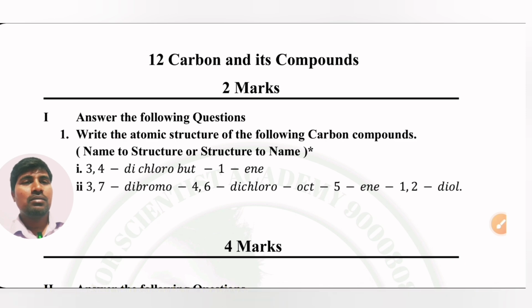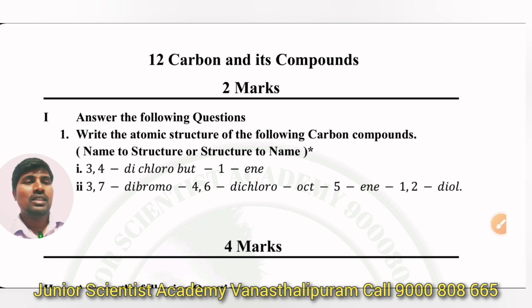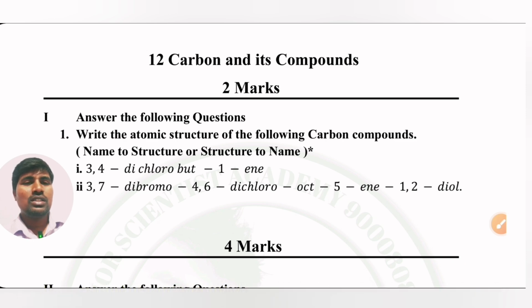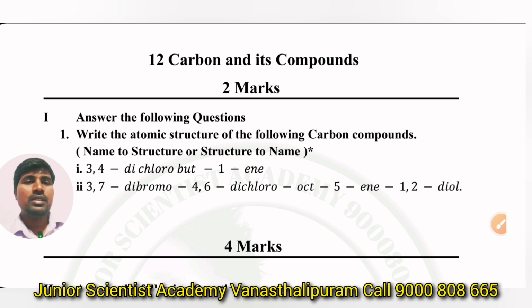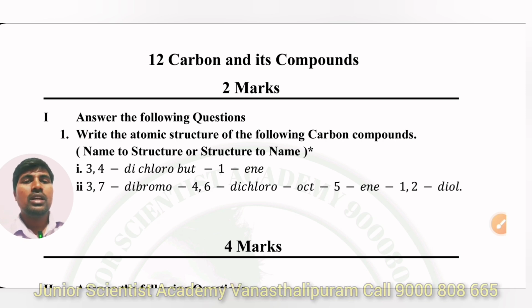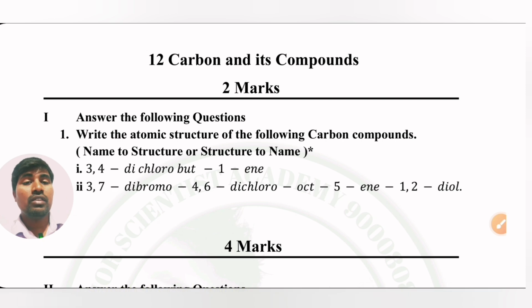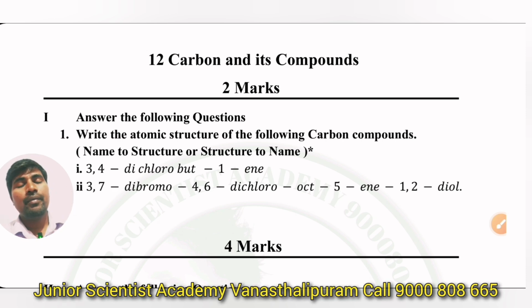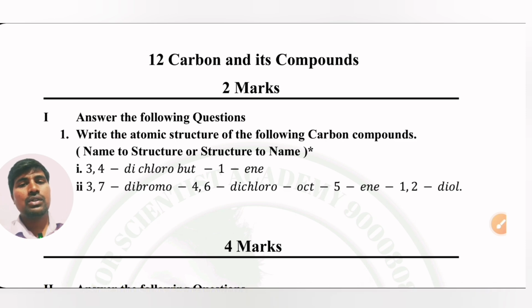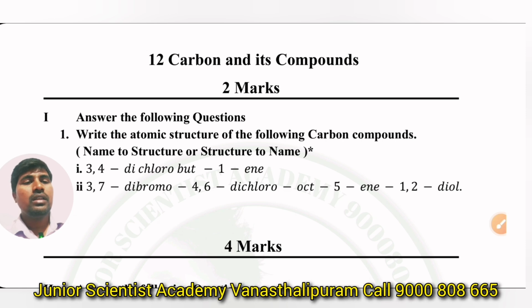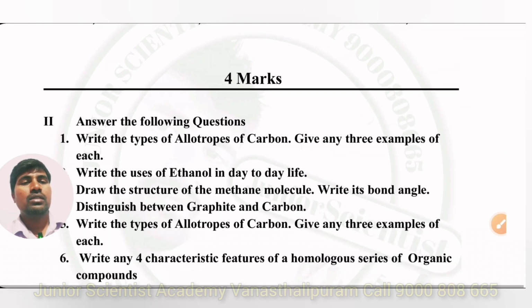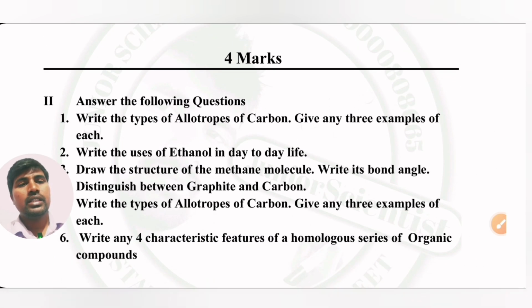Most favorable chapter, carbon compounds. It's a lengthy chapter, but what is the important area? In 2 marks questions, we have seen in past years, there is a nomenclature based question. Write the structure of the following carbon compounds. Name to structure. Here, the question will be asked: if they give the name, you have to draw the structure. Otherwise, the structure will be given and they will ask the name. So these are 2 types of questions. Very, very important, get it.